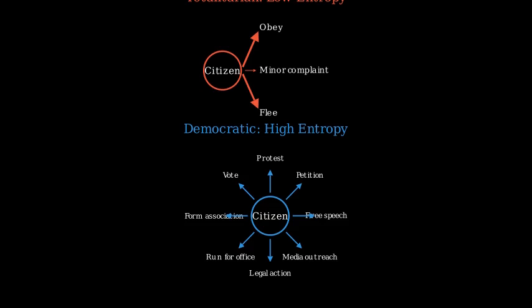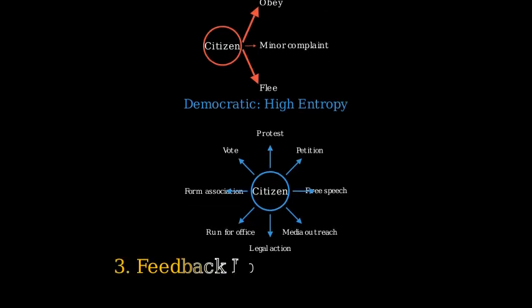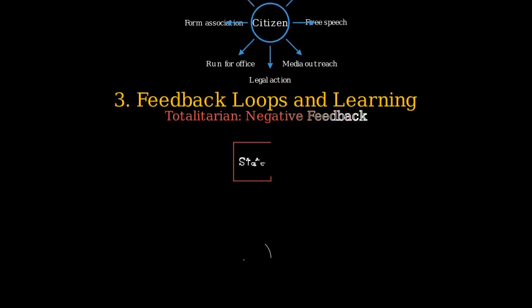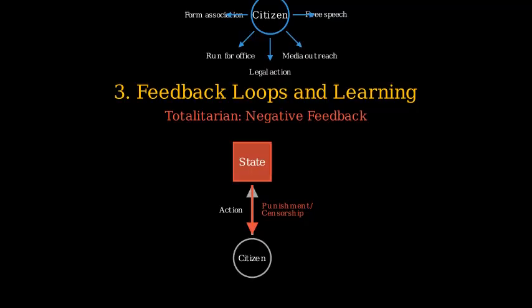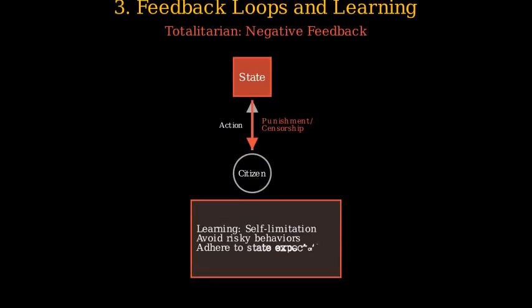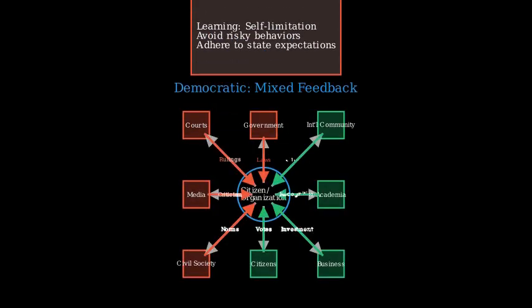Let's now explore feedback loops and learning mechanisms in these systems. In totalitarian regimes, we predominantly see negative feedback loops designed to clamp down on deviation. These include censorship, surveillance, and punishment. Agents in such systems quickly learn that non-state-approved actions carry high risks, so they tend to self-limit their behavior to avoid consequences.